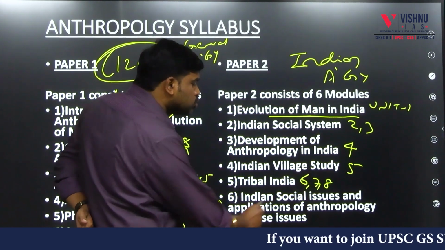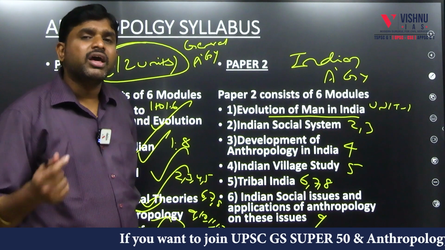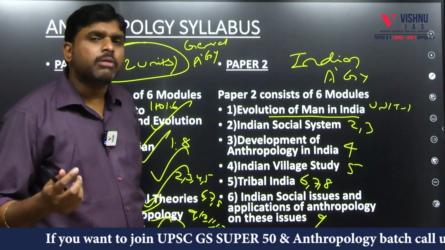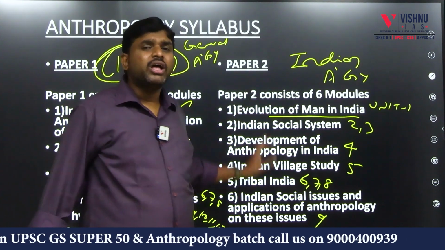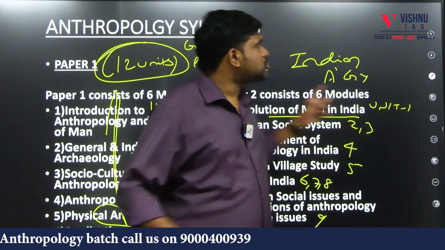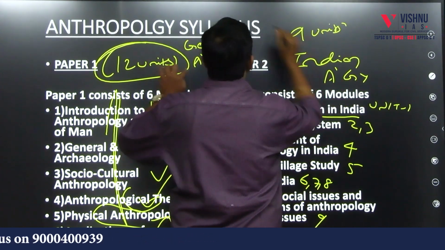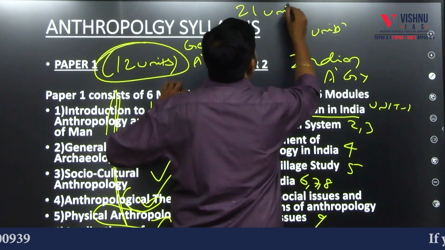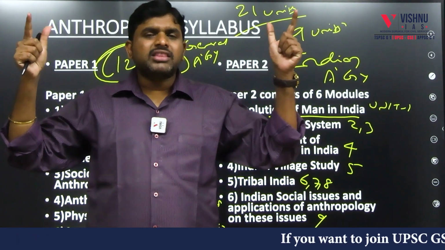And Indian social issues and applications of anthropology in these issues, like Indian issues like communalism, Indian problems like regionalism, Indian problems like ethnic conflicts. These all things we will be discussing here. So hence it is paper 2 Indian anthropology, paper 1 it is general anthropology. Here it is total 9 units. So 12 plus 9, 21 units are there in paper 1 and paper 2.